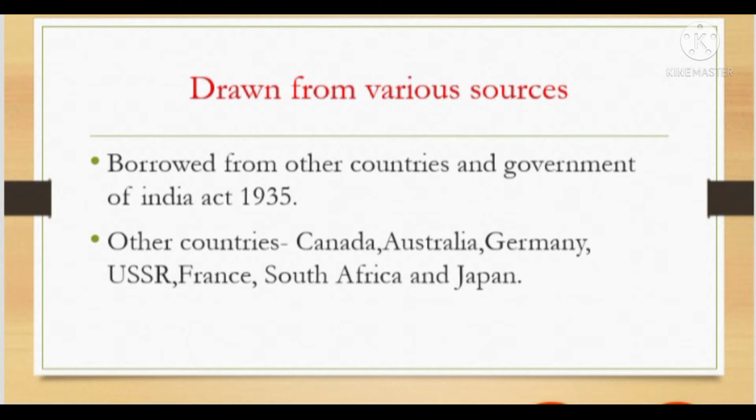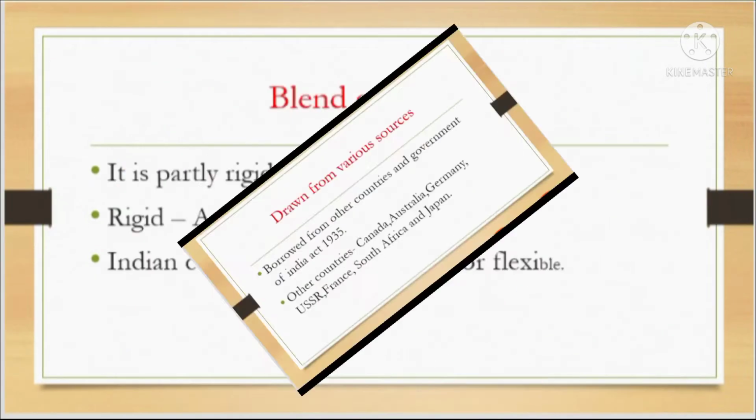As I said, from other countries we have selected and gathered a few things, that is, Canada, Australia, Germany, USSR, France, South Africa, Japan. From these countries also we have taken. We have taken means we have just referred to them.